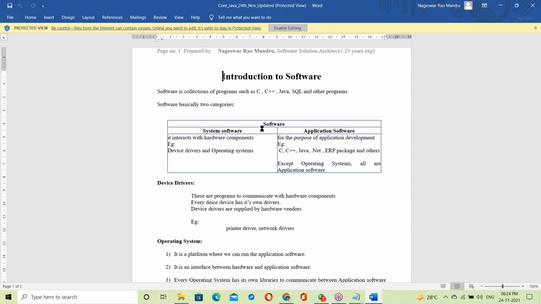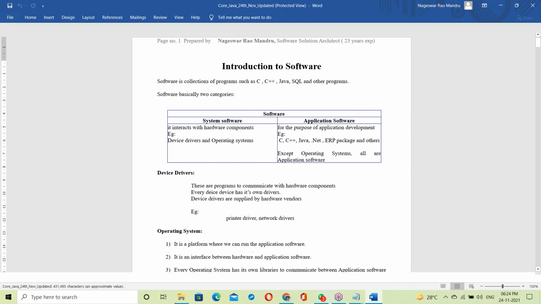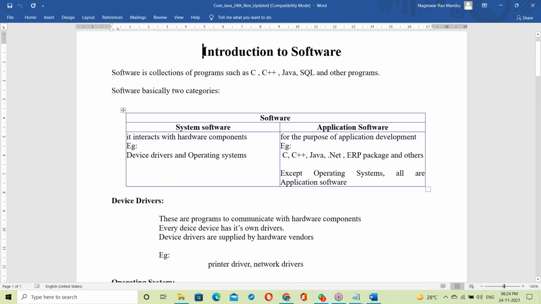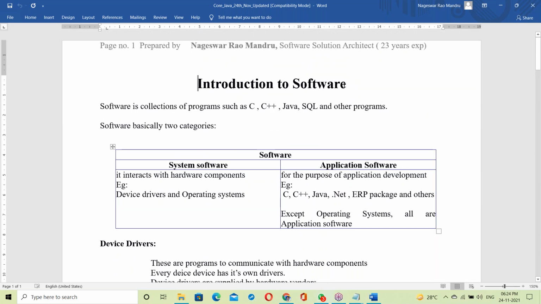Yes, this is your document. It is a more than 500 page document, and this document is for you only.